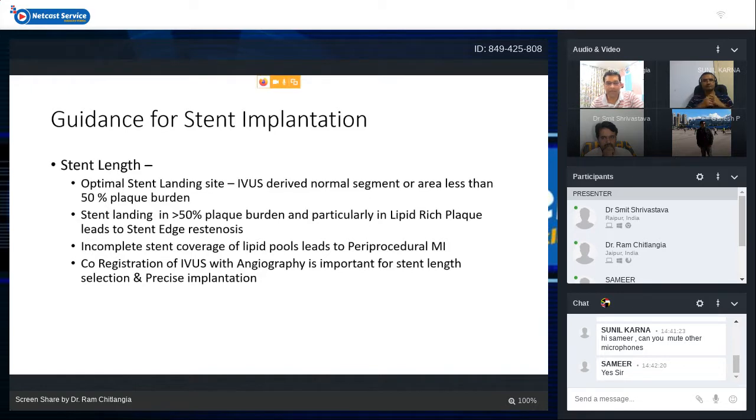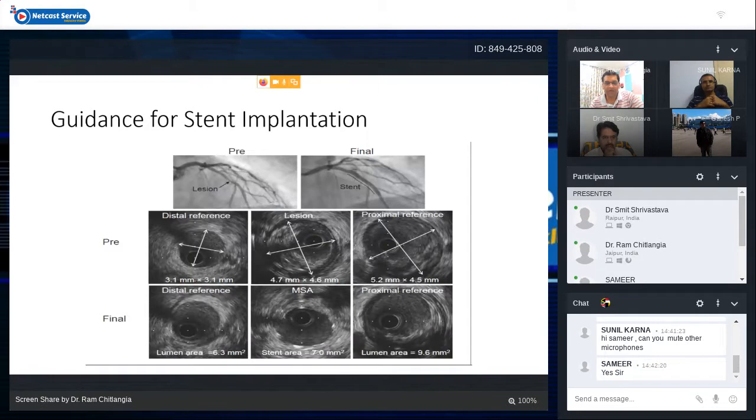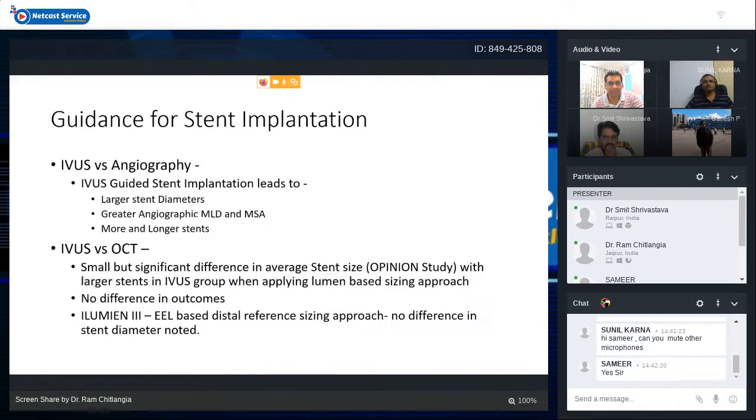Co-registration is, again, as I mentioned previously, very important for stent landing zones and stent length and precise implantation of stent. So these are the various methods by which we can see the proximal and distal reference size, what are the appropriate landing zones for stent, and we can measure the distance between distal reference and proximal reference and appropriately choose the stent length according to that. And with proper expansion, we can achieve a good stent CSA in any of these cases.